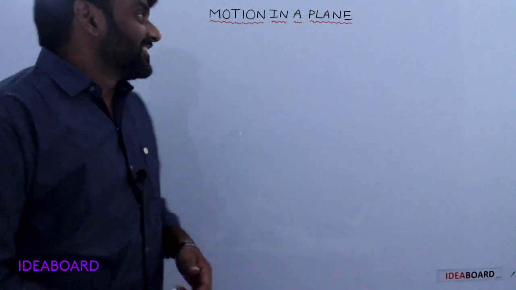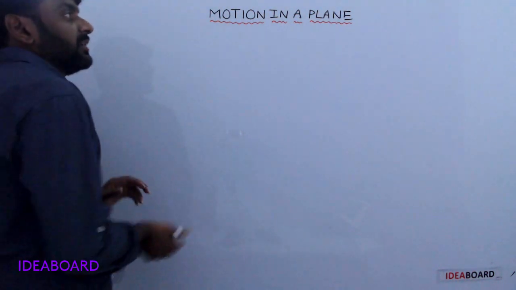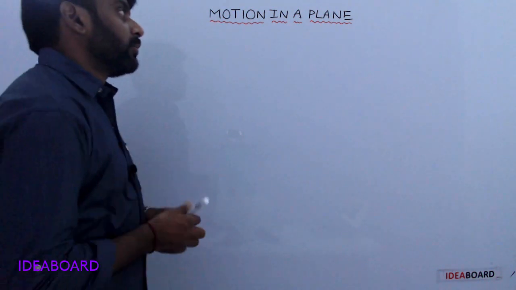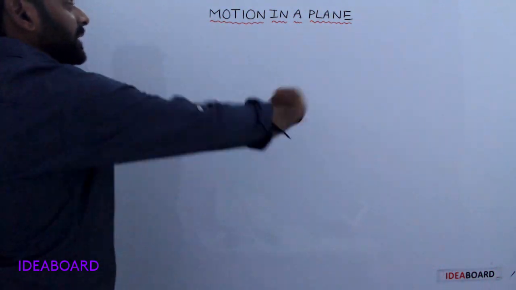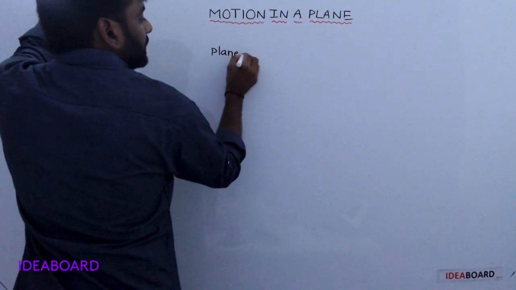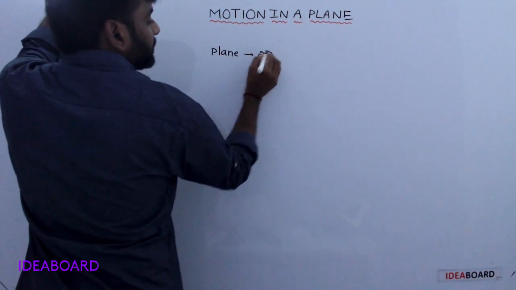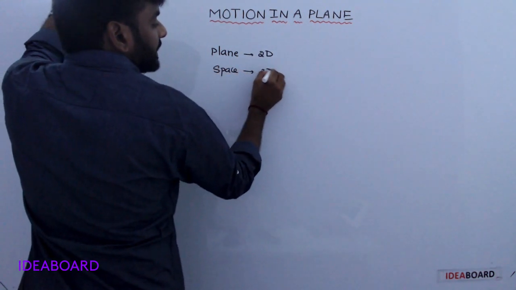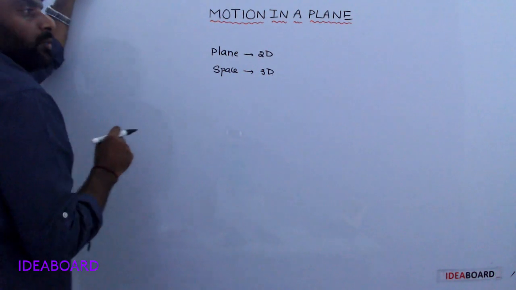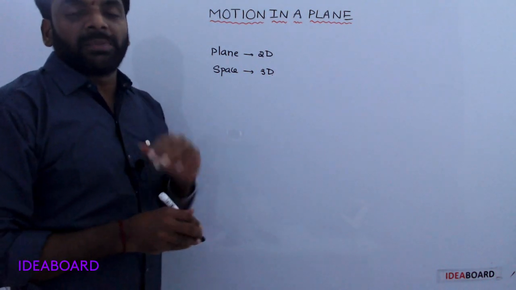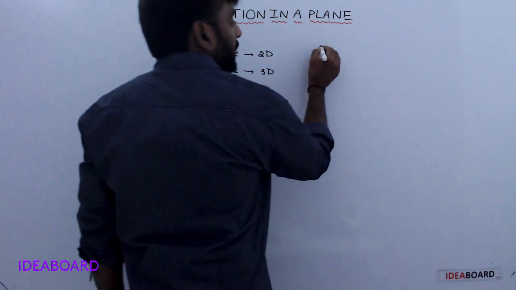Hi students, today our new lesson is motion in a plane. Here, plane means two-dimensional, and space means three-dimensional. Already we discussed motion in a straight line, that means one-dimensional motion is over.